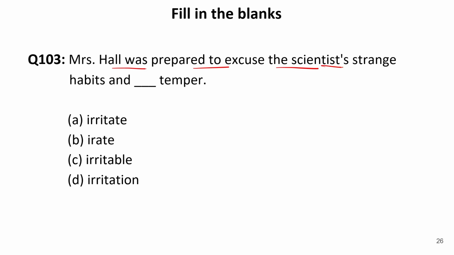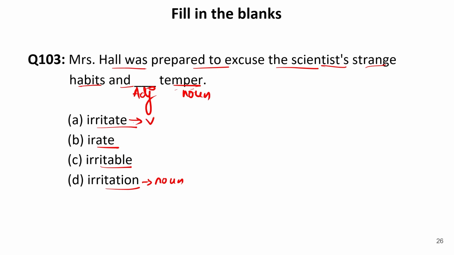Mrs. Hall was prepared to excuse the scientist's strange habits and dash temper. So temper is a noun. We need an adjective over here. Now let us see the options: irritate, irate, irritable, and irritation. Now irritation is a noun.